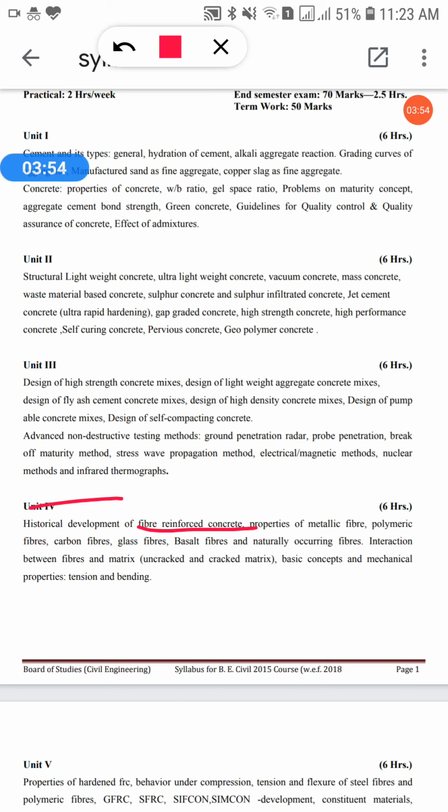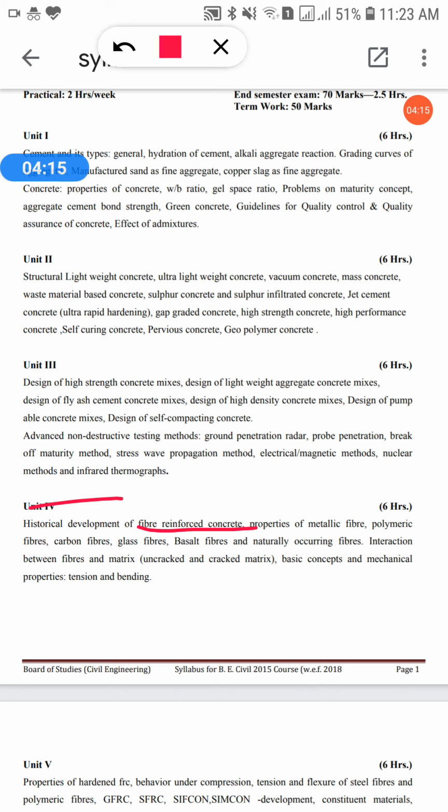In the past, many years ago, attempts have been made to improve the tensile properties of concrete members, since you all know concrete possesses compressive strength more than tensile strength.